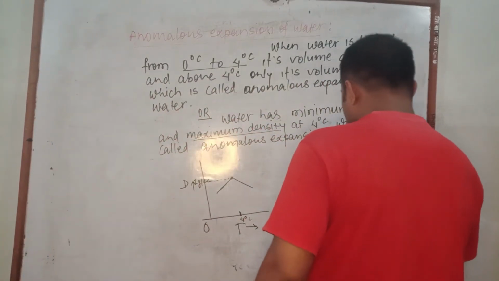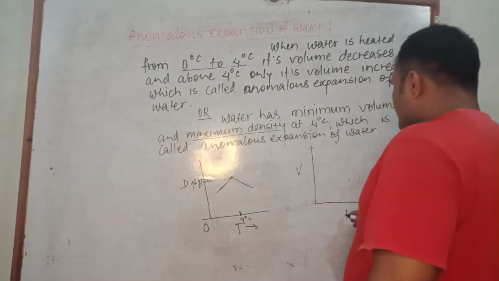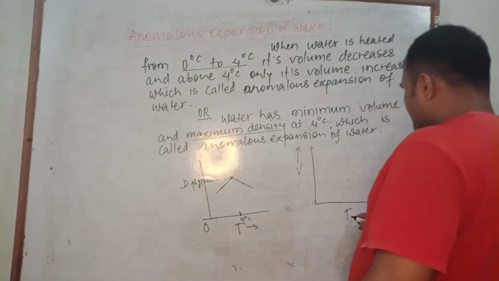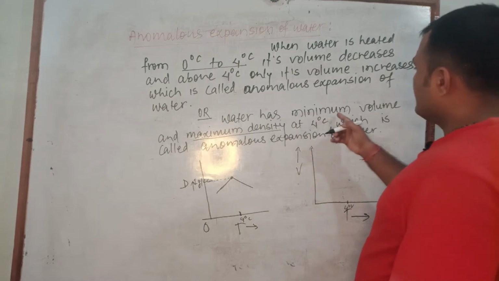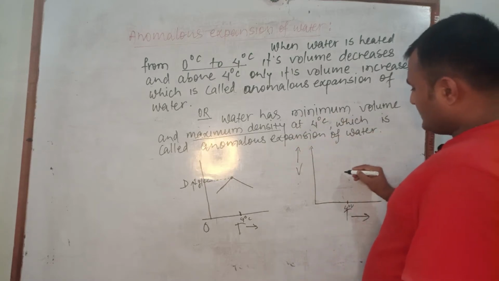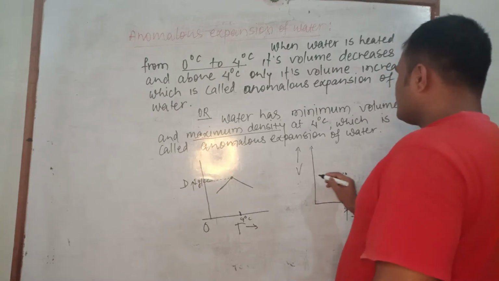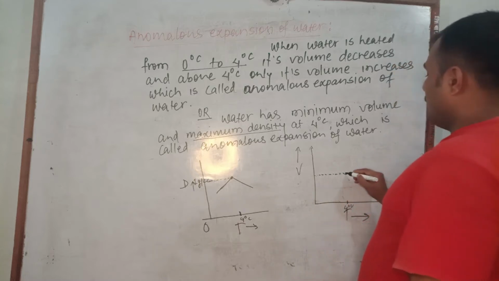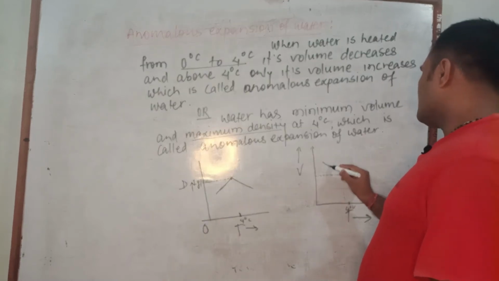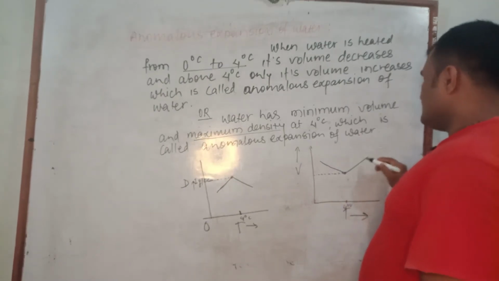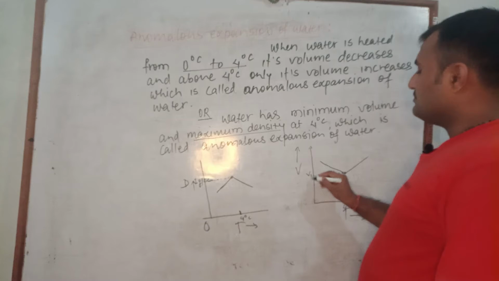In another diagram we can explain anomalous expansion in terms of volume and temperature. Listen. Here it is already given that there is minimum volume at 4 degrees Celsius. At 4 degrees Celsius its volume is certain, suppose V1.